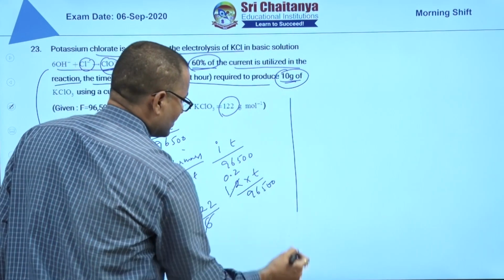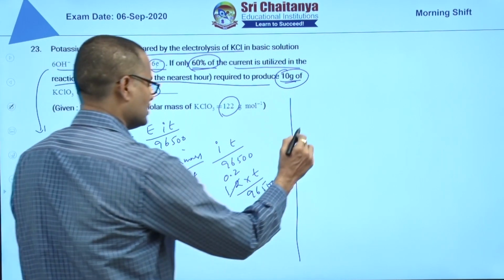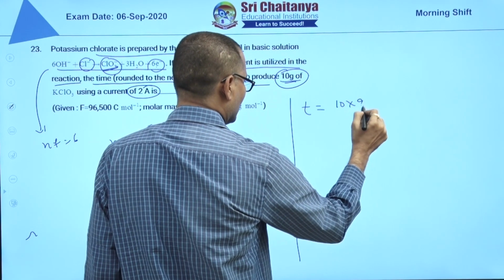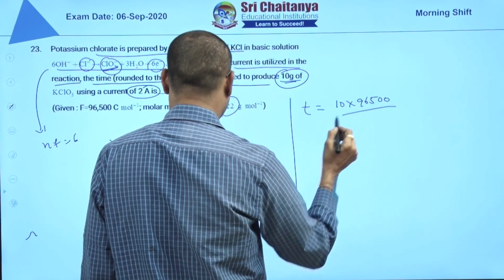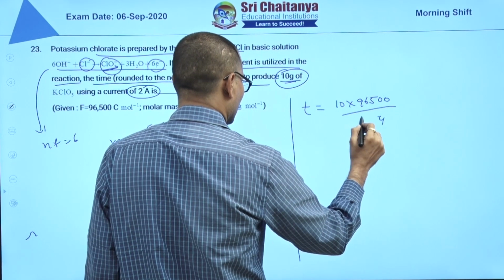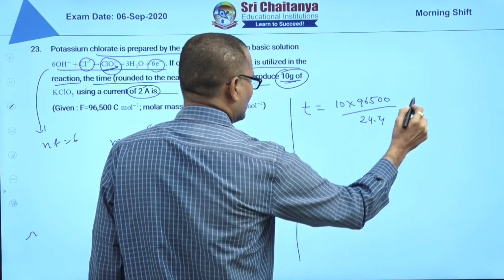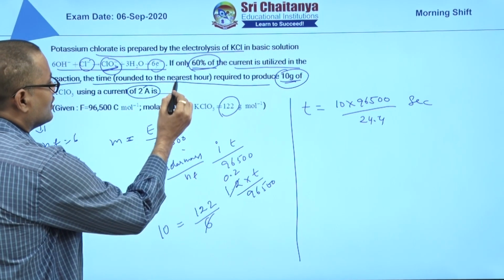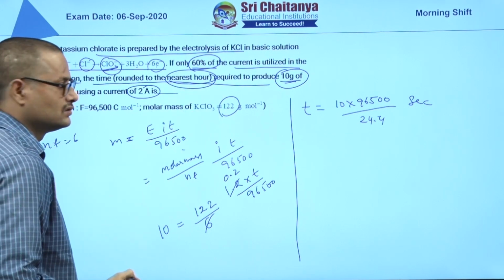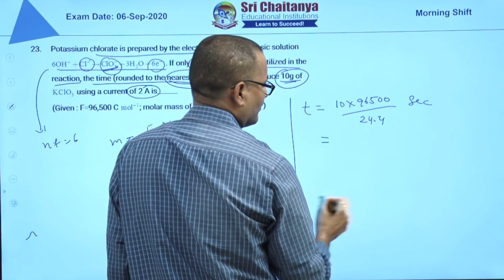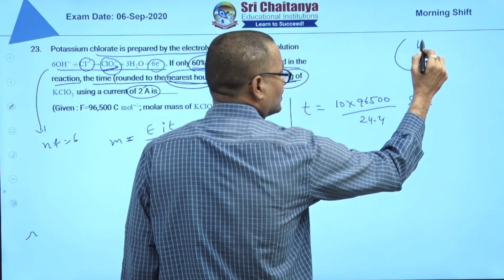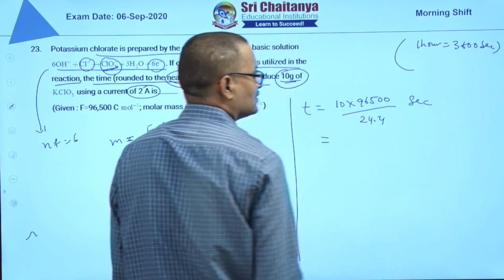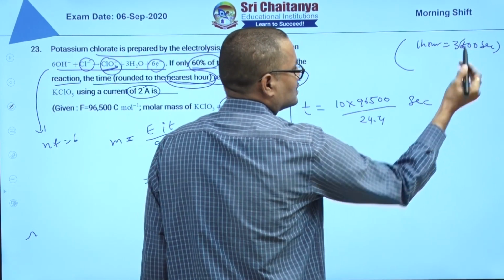When you calculate, T is equal to 10 into 96,500 by 24.4, and this is in seconds, but you have to find it in nearest hours. 1 hour is equal to 3600 seconds.